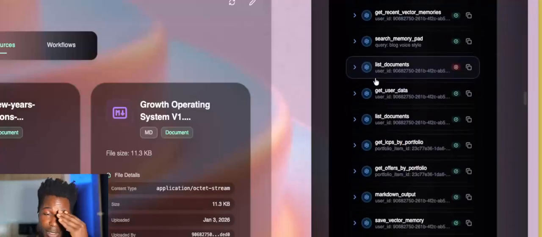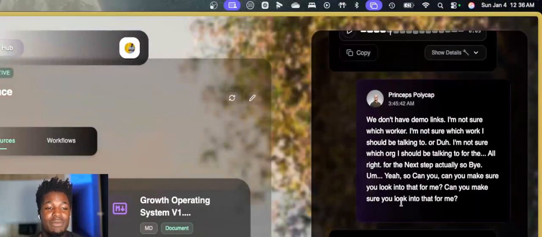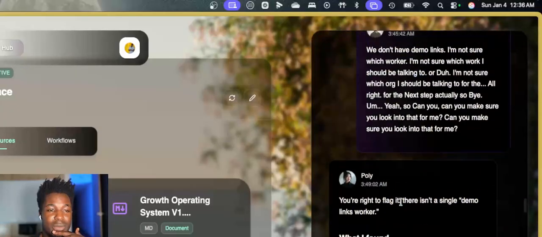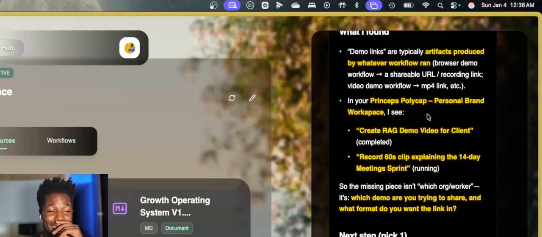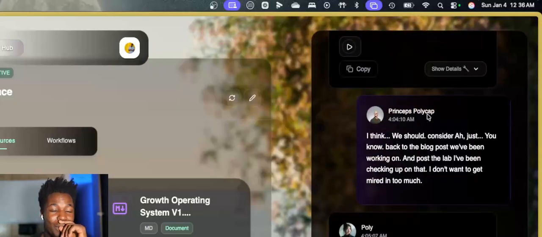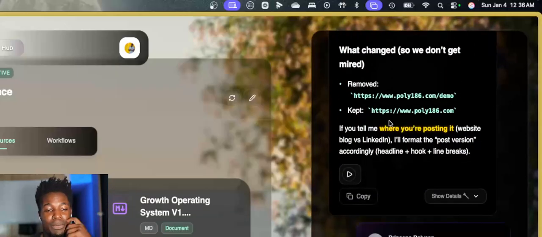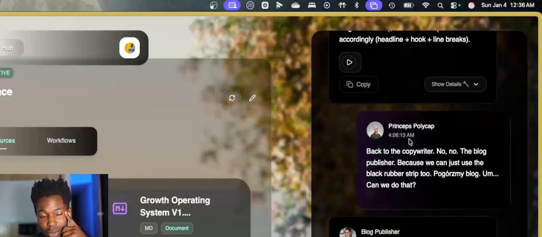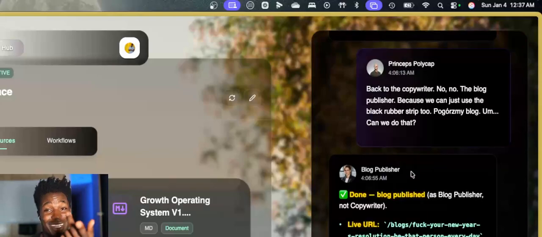But look at the number of tools. All those tools have to work perfectly. So I'm thankful I am where I'm at. And then I talked to Polly. I talked back and Polly spoke. I didn't change it. It's cold. It killed it. Yeah, so I talked to Polly a little bit. We keep talking. The blog post gets written. We removed some placeholder text. Then I'm like, I actually messed up. I meant the blog publisher. So the blog publisher came in, and the blog publisher published the blog.